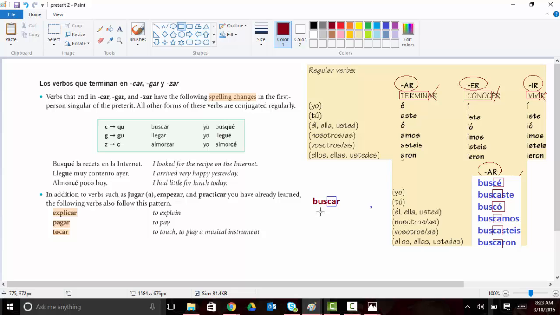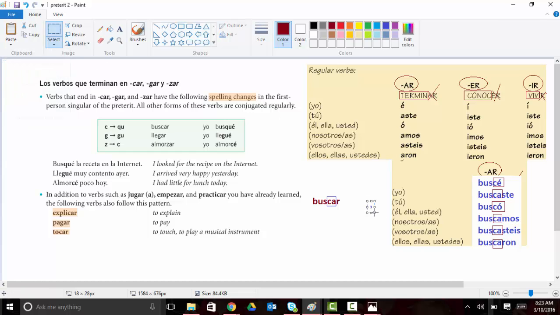So this is buscar, and then these conjugations are busé, buscaste, buscó, buscamos, buscastes, buscaron. Most of the time, even though we're changing the endings, we want our stem to sound somewhat similar so that we know we're still talking about the same verb. Busé does not sound like buscar, buscaste, buscó. We've lost that hard C sound, and we would like to keep it. So to keep it, we actually have to make a spelling change. The only other combination that makes the K sound is QU.